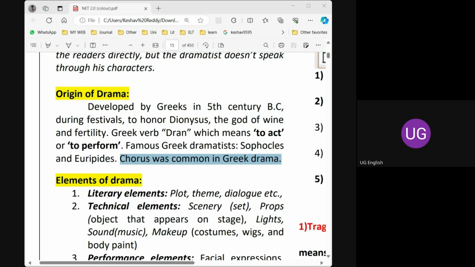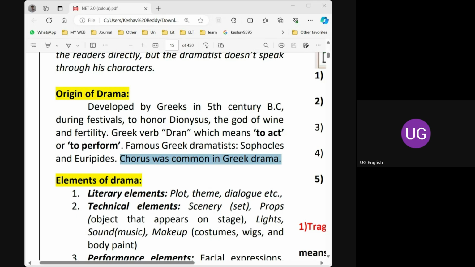In chorus, a group of singers, a group of actors come onto the stage and give some announcements for you. They will be singing some song, doing some acts, and making announcements because there are constraints on drama on stage. Today we can even shoot an entire movie on a table.